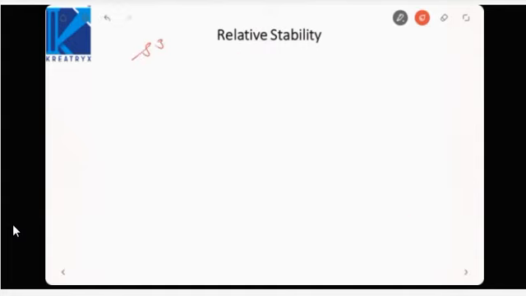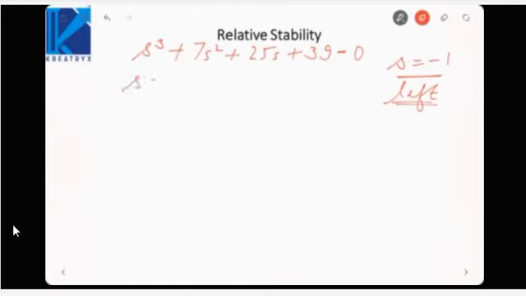Suppose we take a characteristic equation s cube plus 7s square plus 25s plus 39 is equal to 0. Now we need to judge how many roots are lying below s is equal to minus 1. That is, how many roots are lying to the left of this line. So we need to shift the axis from s is equal to 0 to s is equal to minus 1. That's why I defined s is equal to z minus 1. That means whenever z is equal to 0, s is equal to minus 1.